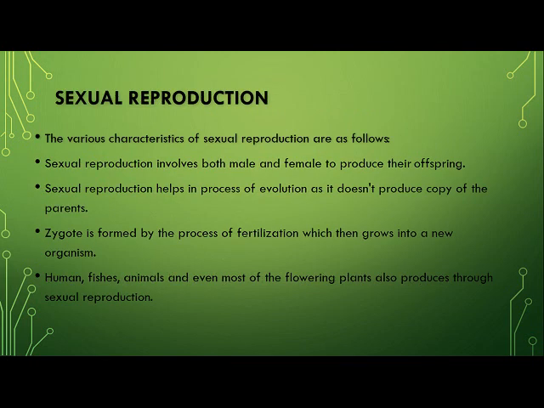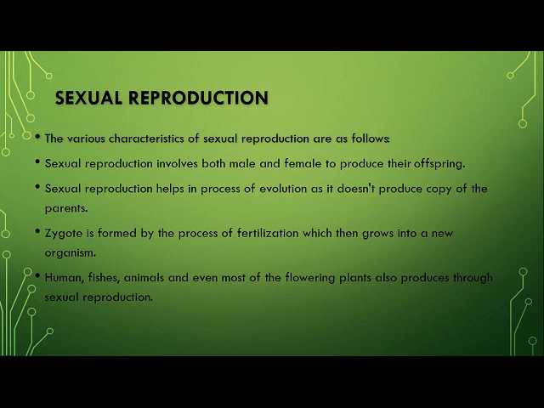The various characteristics of sexual reproduction are as follows. In case of sexual reproduction, it involves both the male and the female to produce their offspring. Sexual reproduction plays a very important role in the process of evolution because the young ones are not the carbon copy of their parents.